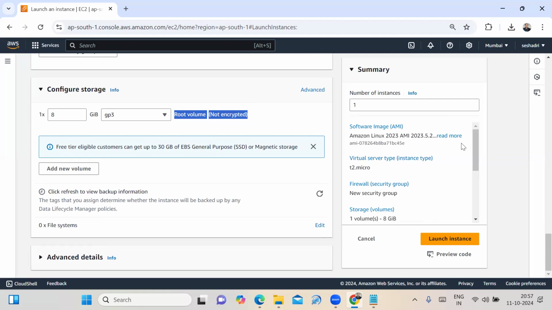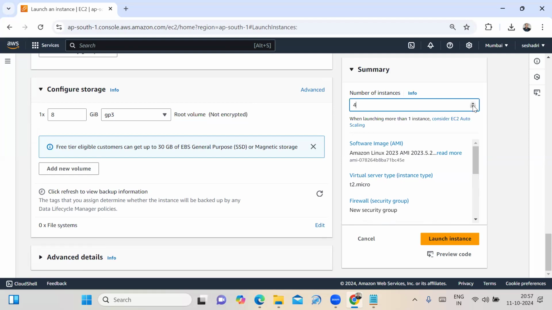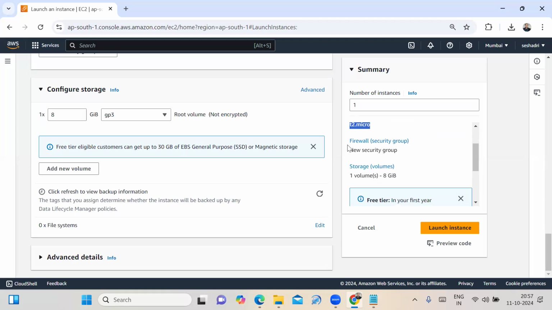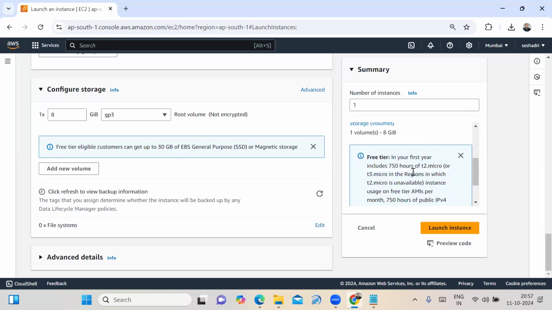How many instances do you need? That is 1, 2, or 3, whatever you need. That we have to select. I'm selecting the number of instances, the number of virtual machines, in the Mumbai region. I'm selecting 1. See that it is providing the summary details. While launching the instance, what instance type am I selecting? T2.micro. Under the security group, how much storage is it providing? Default 8 GB it is providing.